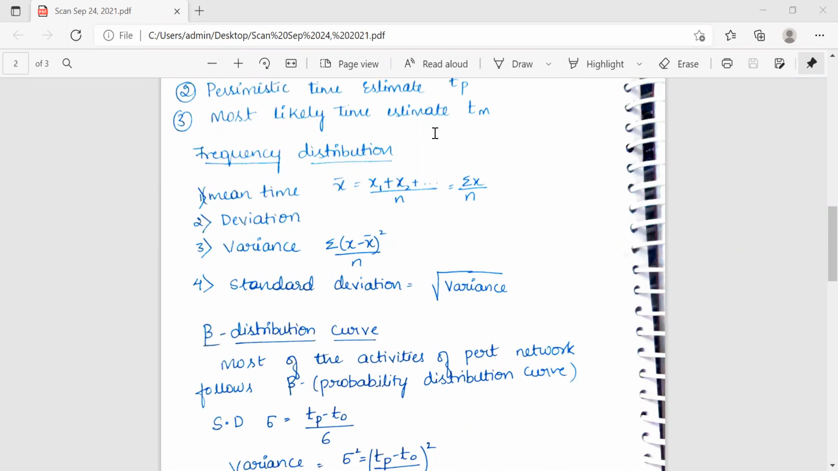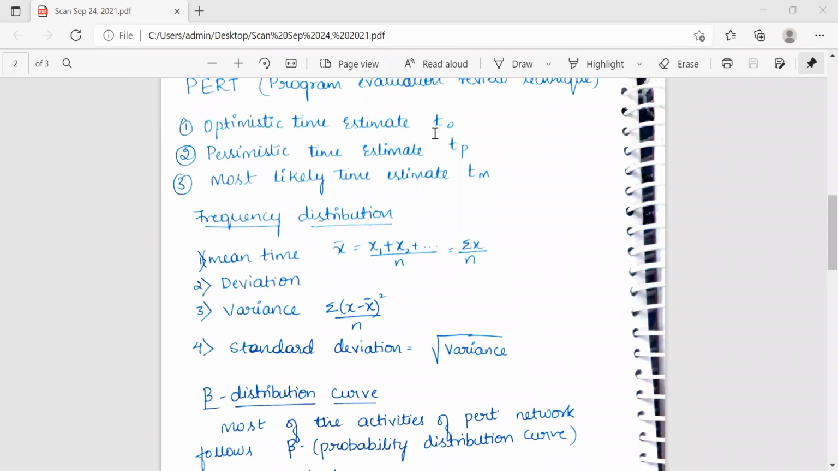The estimation of time is done in 2 ways: deterministic and probabilistic approach. Deterministic is where the planner has enough knowledge about the activity and gives a single estimate of the duration, which is almost accurate. In the probabilistic approach, the planner does not have much idea about the activity, as there is little or no past history about it. The limits within which the duration will lie are estimated. That is known as probabilistic estimates.